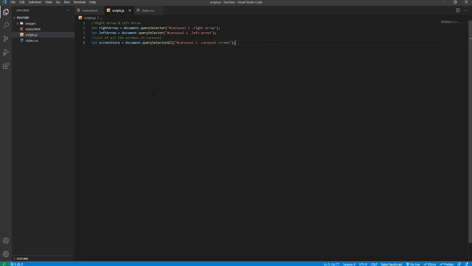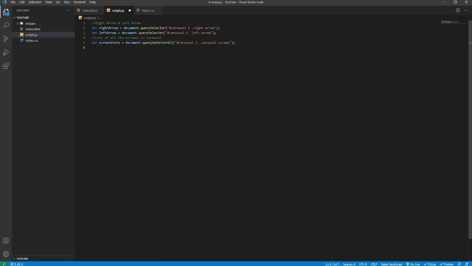Now we've actually got multiple elements with the class of carousel screen. So what this will do, it will return a special type of data type in JavaScript called a node list. And the node list at the moment will have 3 iterations. The 3 iterations collectively will contain the 3 carousel screen elements. Obviously if you had more carousel screen elements, then it would contain more iterations to list all of them.